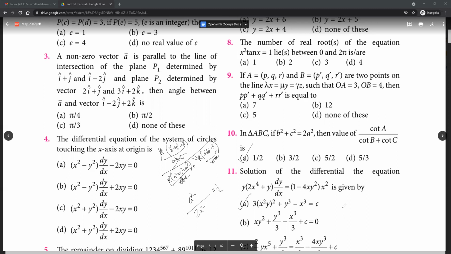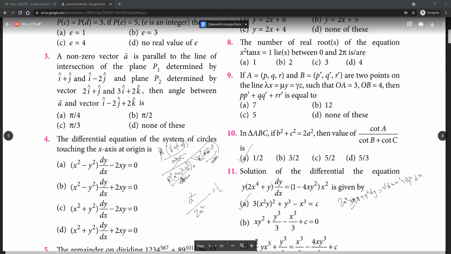And what about the differential equation? We can rewrite this as 2x power 4 y dy plus y square dy is equal to x square dx minus 4x cube y square dx. Okay, so y square dy and x square dx did not pose us any problem.